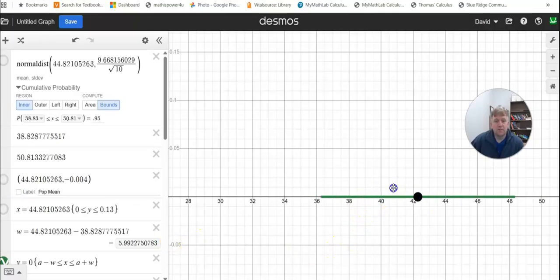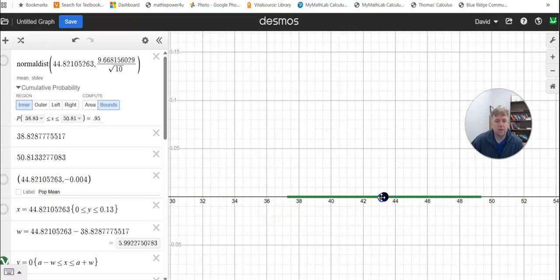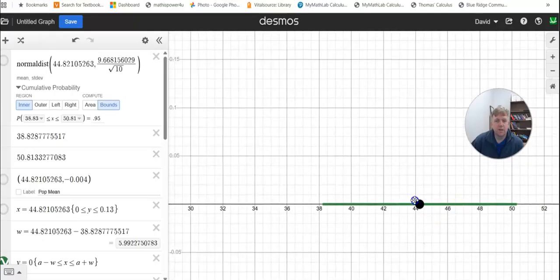So the confidence is based on the interval, not the numbers. Notice that green interval is staying the same width the whole time. The number in the middle of the interval is what's changing. I'm not confident in the numbers. I'm confident in the width of that interval.